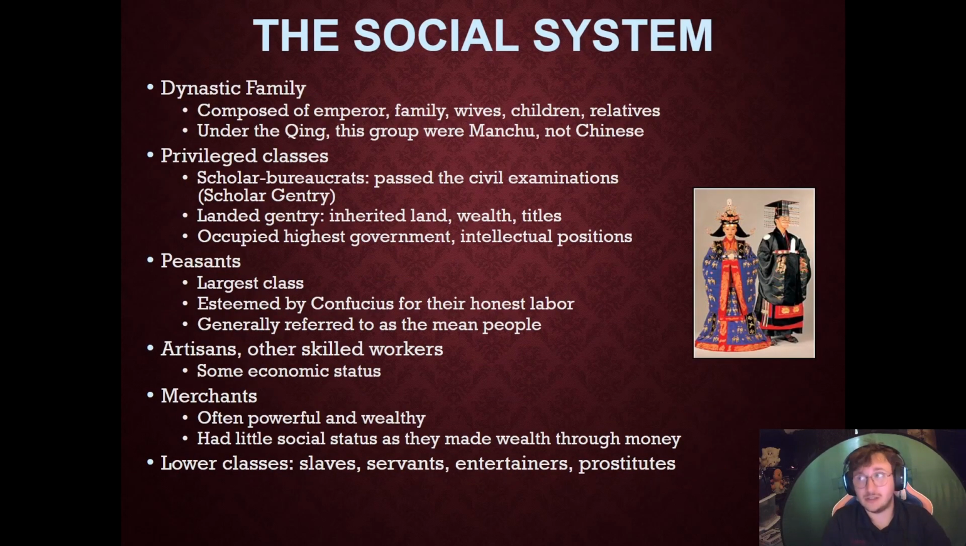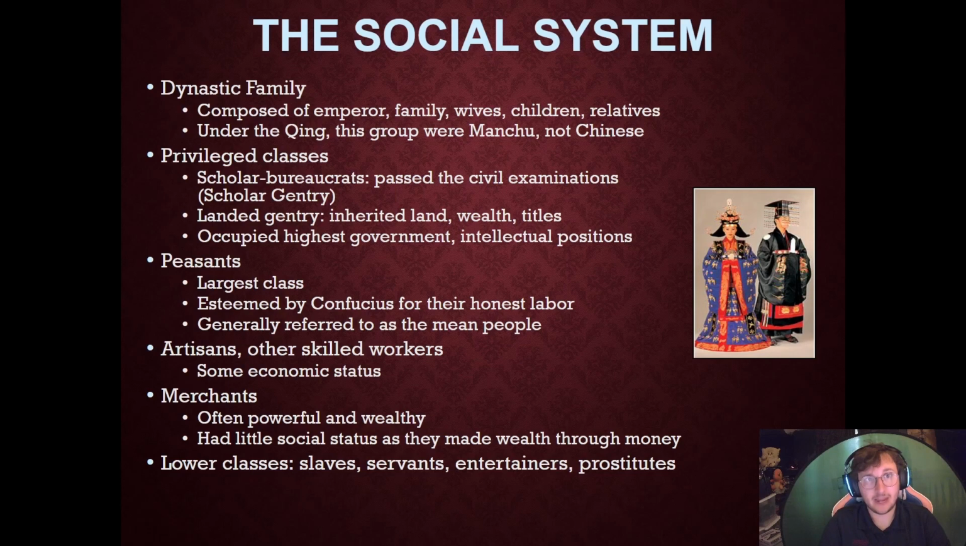So let's talk about the social systems. In this pyramid, we have the dynastic family at the very top. This is controlled by the emperor's family: wives, plural, children, relatives. Under the Qing, this group was Manchu, not Chinese. Underneath that, you have the privileged classes, scholar bureaucrats who pass the civil service. It's going to be scholar gentry, landed gentry who own land, and this group is going to occupy the highest government and intellectual positions. Underneath that, you have peasants, the largest class, also known as the mean class or the mean peoples.